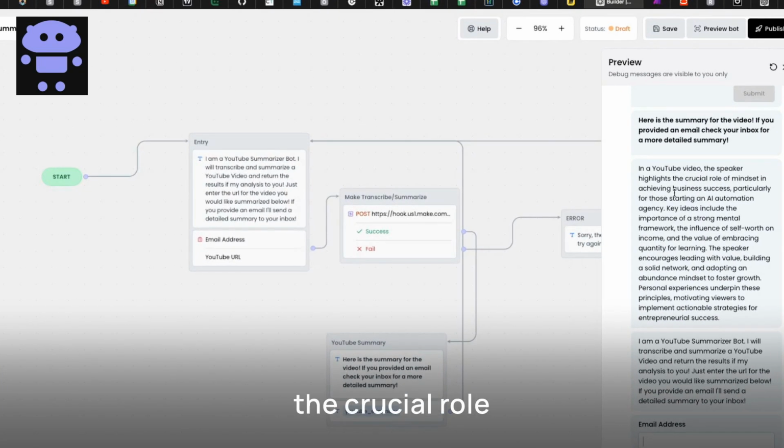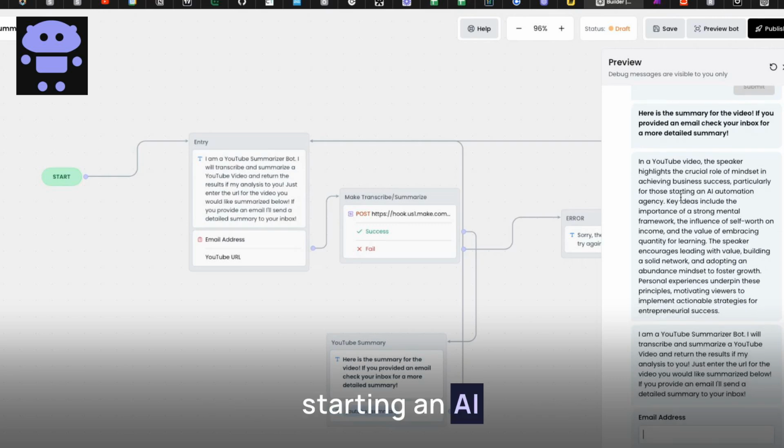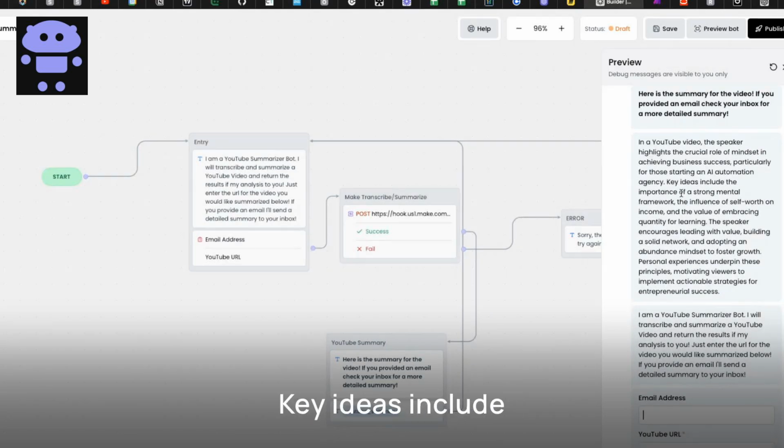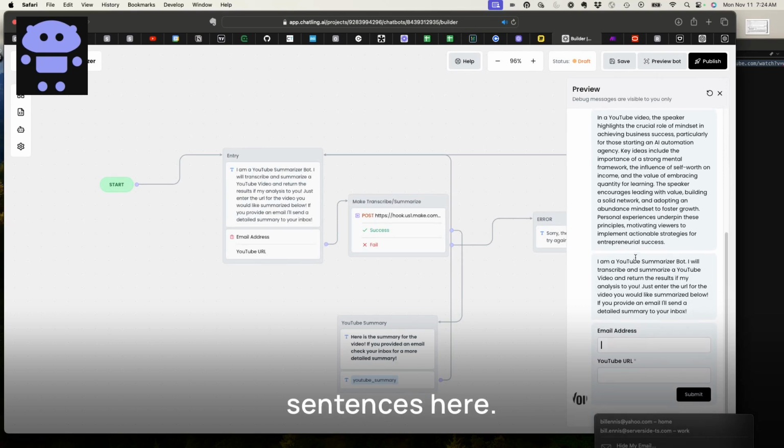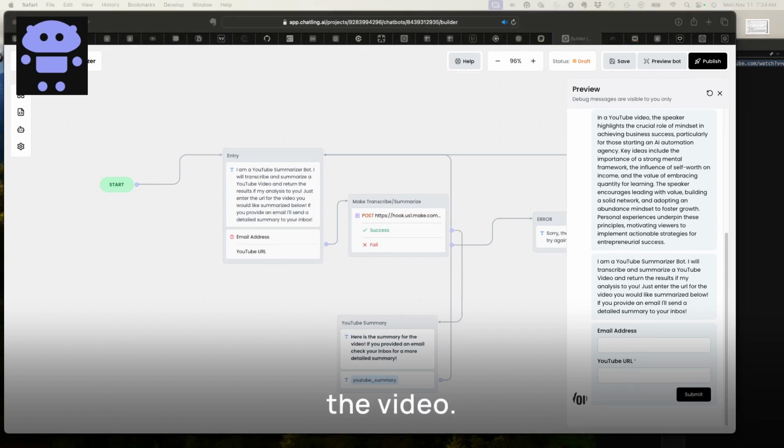The speaker highlights the crucial role of mindset in achieving business success, particularly for those starting an AI automation agency. Key ideas include the importance of a strong mental framework, the influence of self-worth on income, and the value of embracing quantity and learning. The speaker encourages leading with value, building a solid network, and adopting an abundance mindset to foster growth. And I've got a couple other sentences here. Now we can take a look at the actual email that comes from this and see if we're really interested in looking at the video.